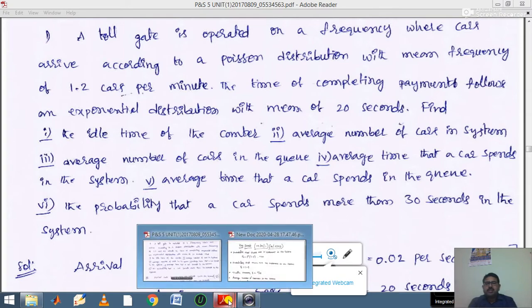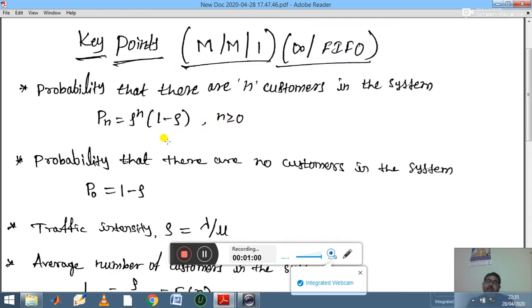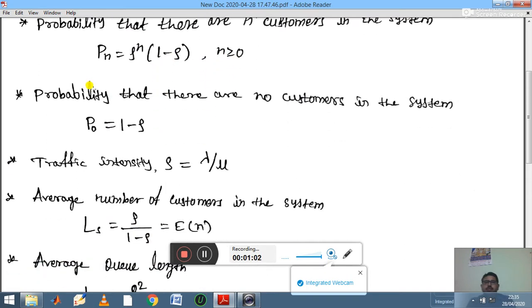So let us see some formulas here. Key points of the M/M/1/infinity/FIFO model. Here you need to remember the notation: the probability that there are n customers in the system is denoted by Pn, which is equal to rho power n into 1 minus rho, for n greater than or equal to 0. Here rho indicates the traffic intensity, you know.